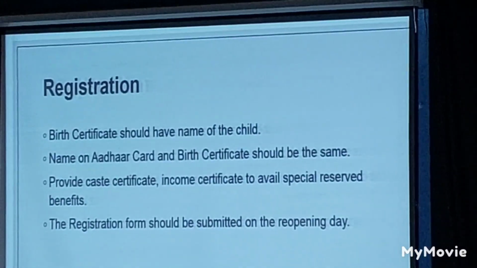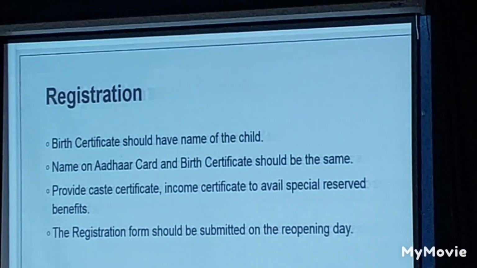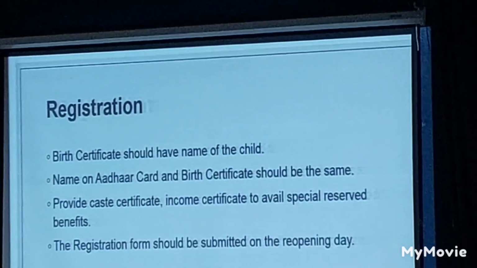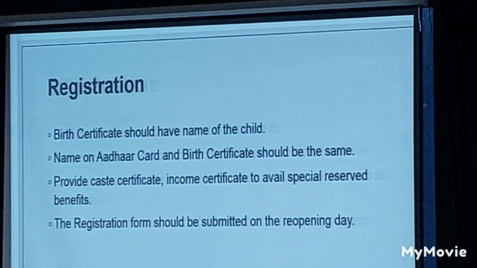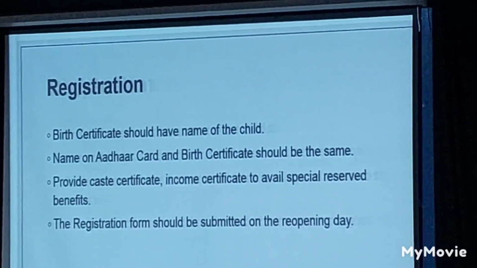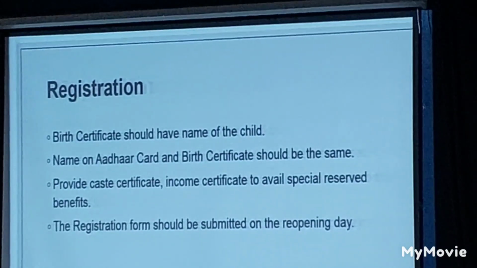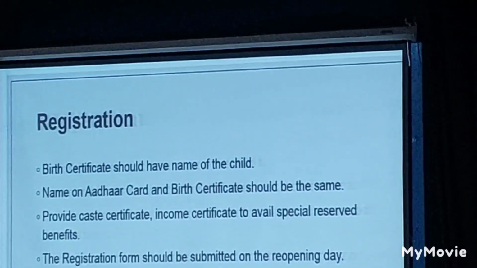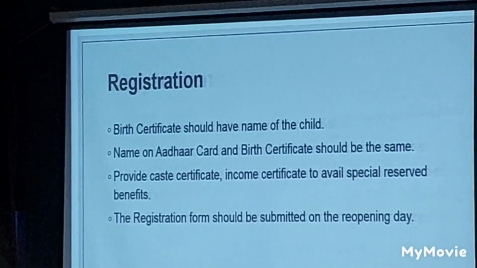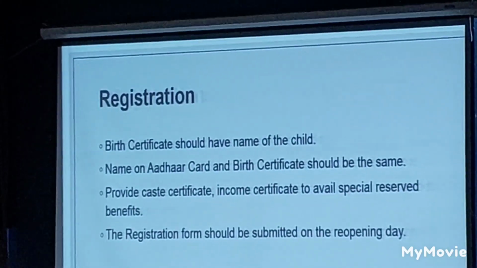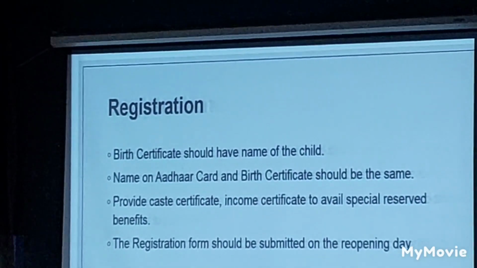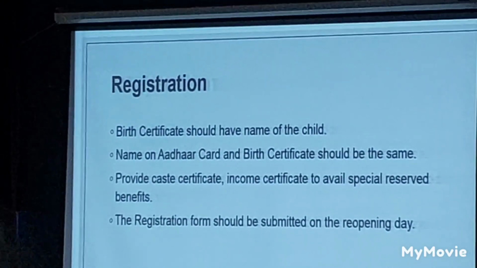What happens is, in our Indian system, the name is not printed on the birth certificate which you get immediately after the child is born, right? But you should always update it. Please do that updation, and with the registration form, attach the birth certificate which has the name of your child. If the initials are expanded, please see to it that they are expanded in both the Aadhaar card and the birth certificate.